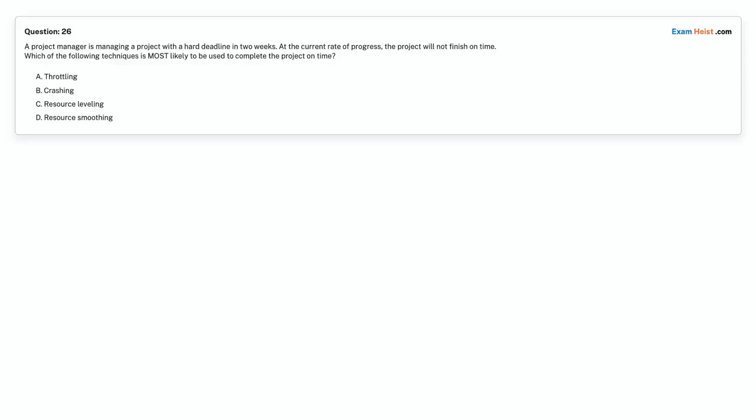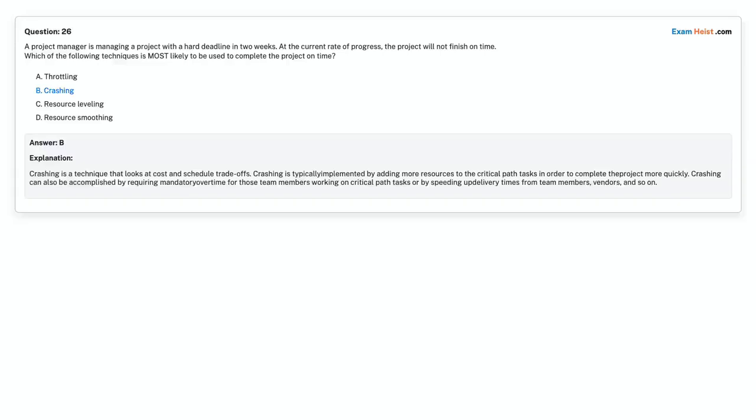SLA. Question 26. A project manager is managing a project with a hard deadline in 2 weeks. At the current rate of progress, the project will not finish on time. Which of the following techniques is most likely to be used to complete the project on time? Option A. Throttling. Option B. Crashing. Option C. Resource leveling. Option D. Resource smoothing. Choose the correct answer. Correct answer is Option B.